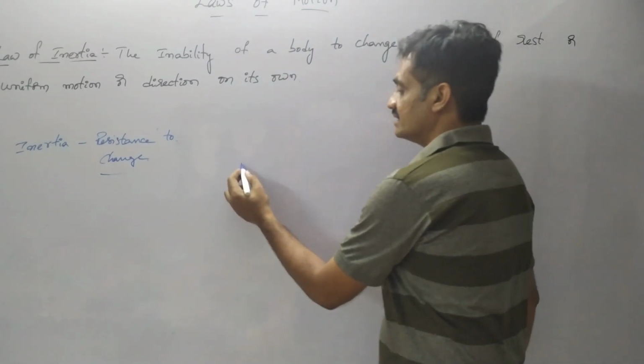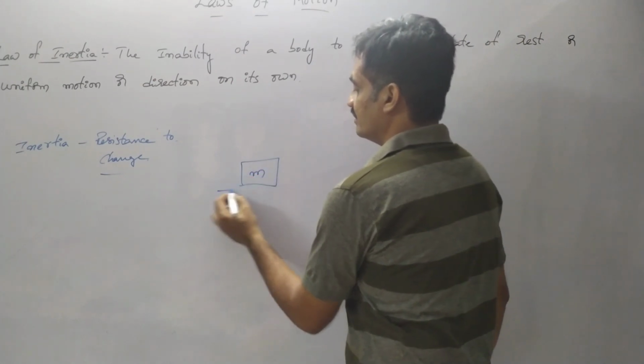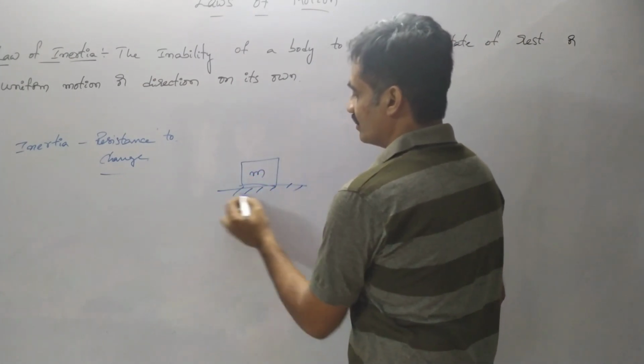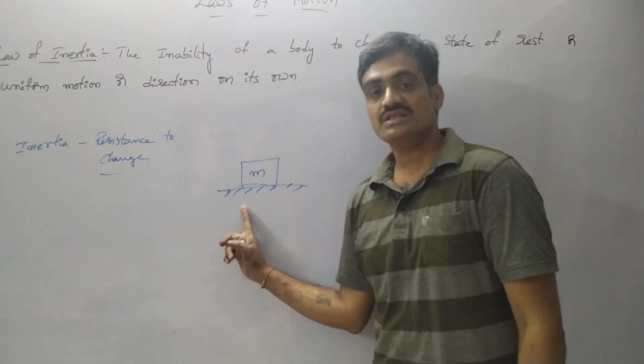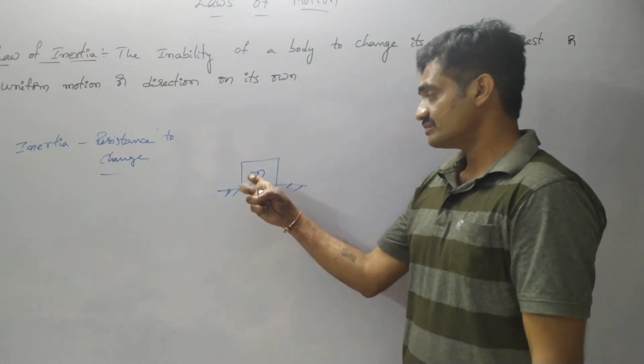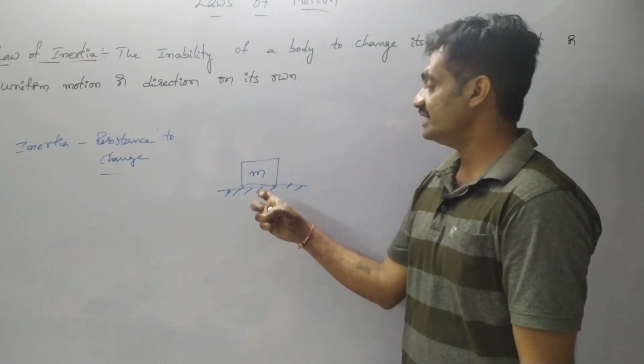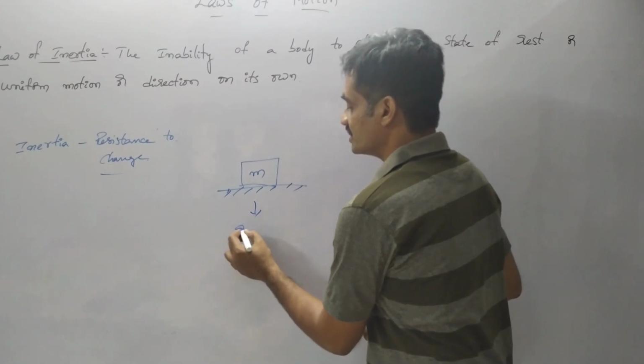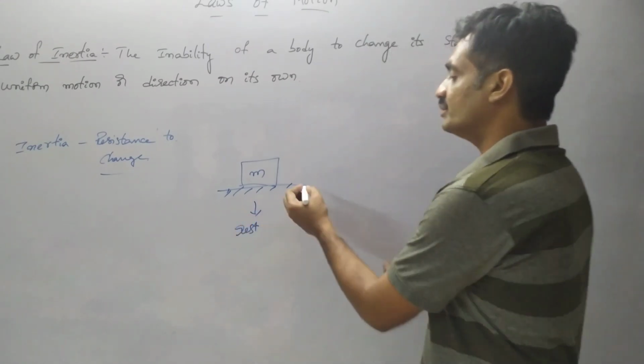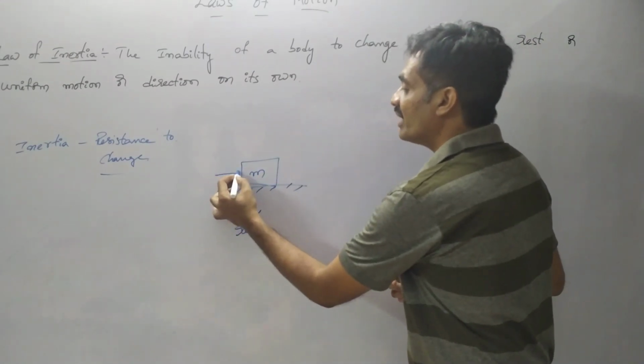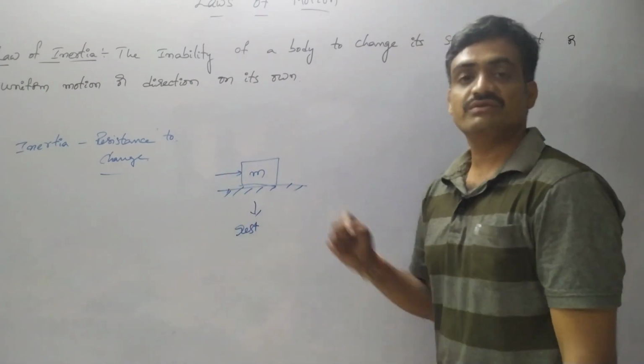Let us consider a body of mass m which is on the floor. Now we have to change the state of this body. Since initially it is at rest, I have to move this body. On applying the force, the position of the body changes.